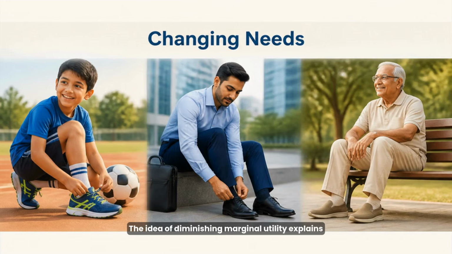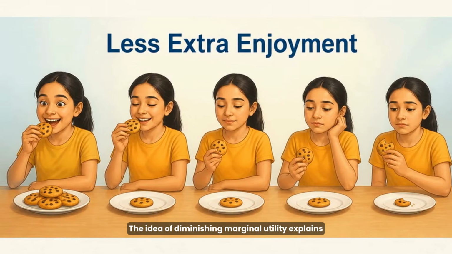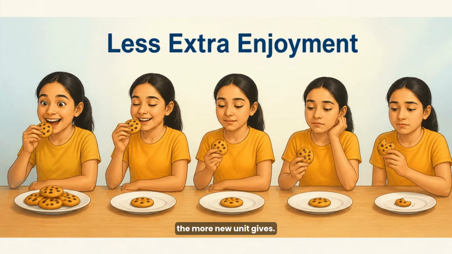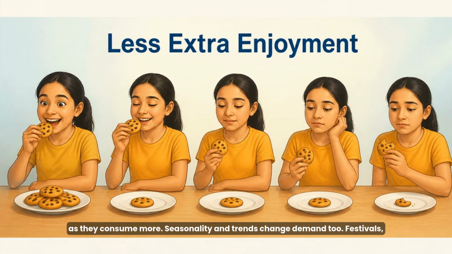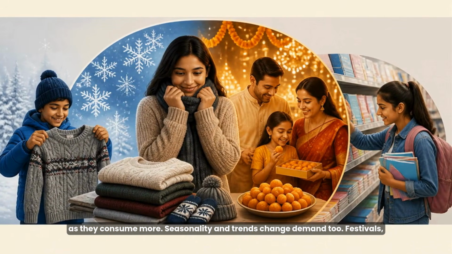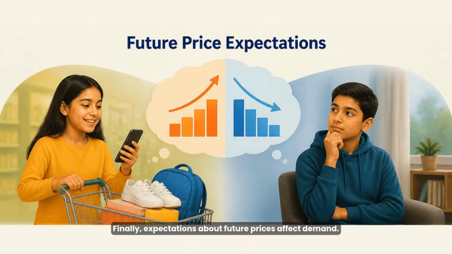for comfortable shoes. The idea of diminishing marginal utility explains why the more you have of something, the less extra enjoyment each new unit gives. This makes people less willing to pay for extra units as they consume more. Seasonality and trends change demand too. Festivals, weather, and school seasons make some goods more popular at certain times, like sweaters in winter or sweets during festivals. Finally, expectations about future prices affect demand.